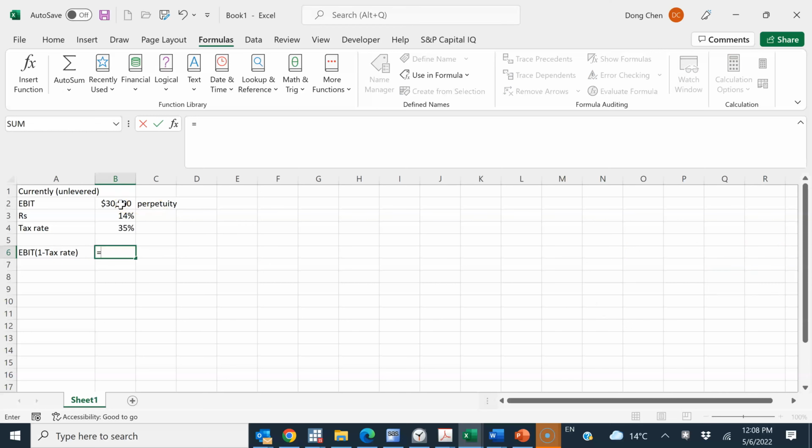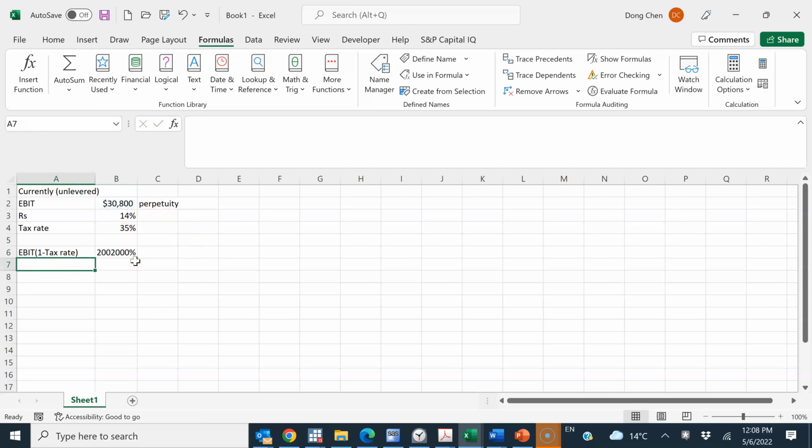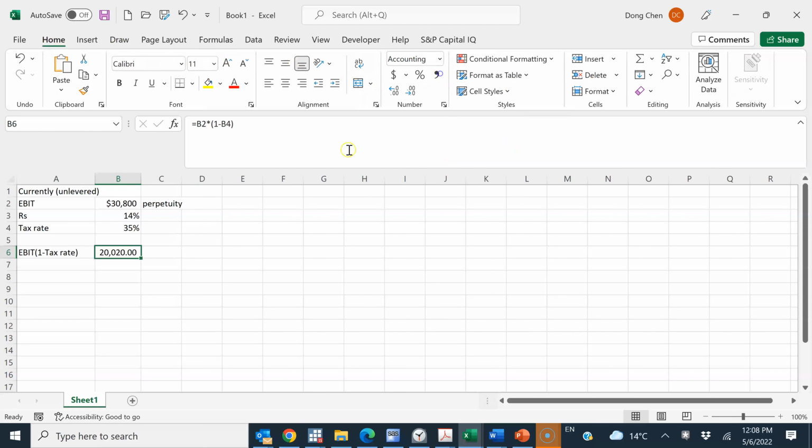That equals, just use the cell reference, and make this a number rather than a percent. So this is the after-tax cash flow to the shareholders, and we also know the shareholders' cost of equity.